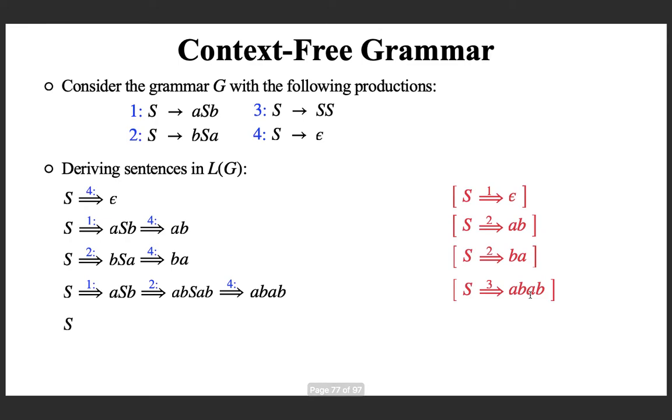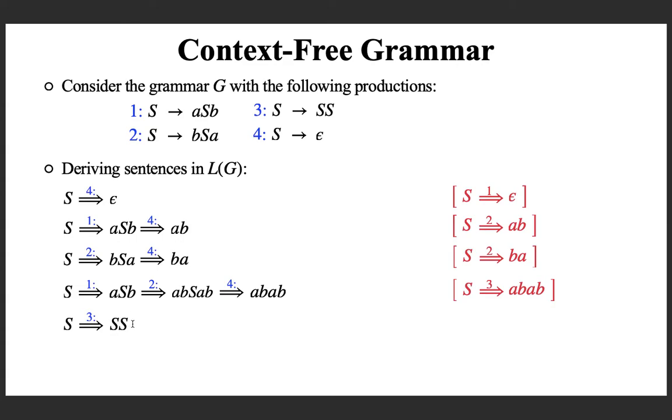Now, if you begin with S, suppose you apply production number 3. What is production number 3? SS. And this is the first time we are getting a string where there are two occurrences of capital S, or two non-terminals are there. In this case, both are same, but two are there. So you can either replace the first capital S or you can replace the second capital S.